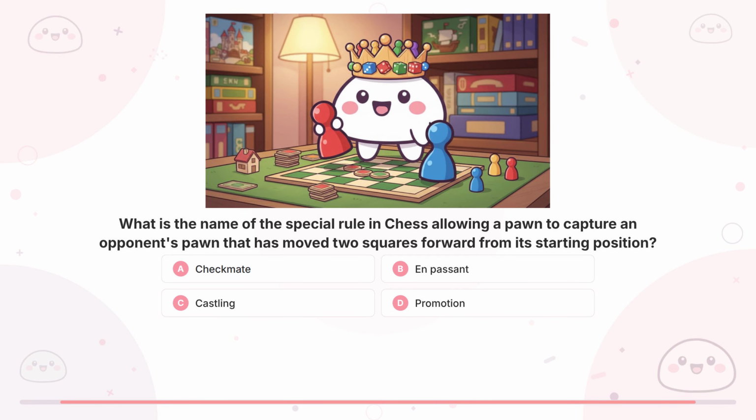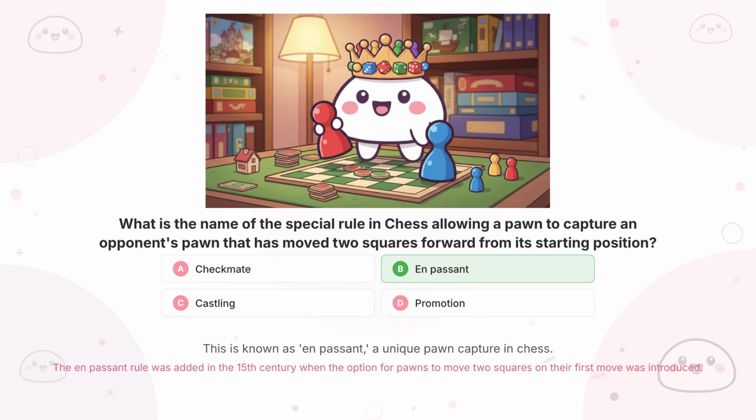Question 27. What is the name of the special rule in chess allowing a pawn to capture an opponent's pawn that has moved 2 squares forward from its starting position? The answer is B, en passant.